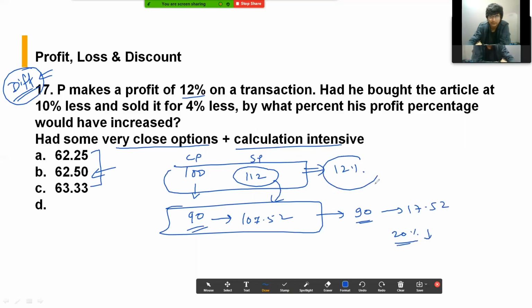Okay, and now if I see it going from 12% to 20%, how much has been the increase? Since the options were so close, I left it midway and didn't solve it, but the correct answer was 62.25. 62.25 was the correct answer for this question.